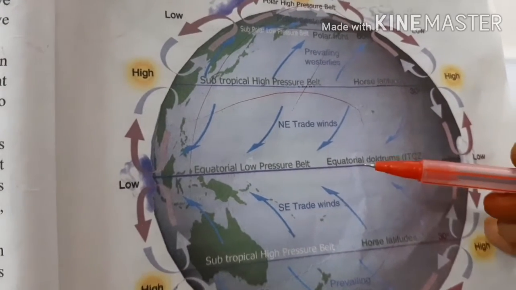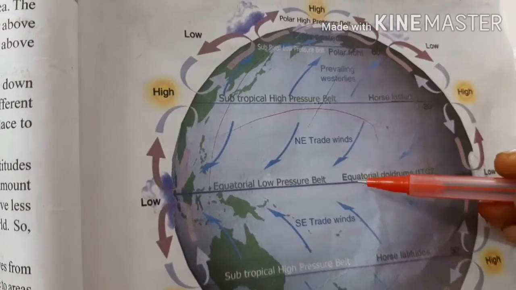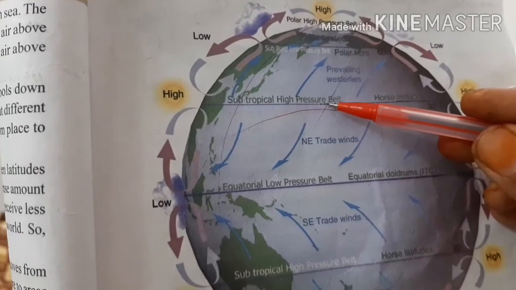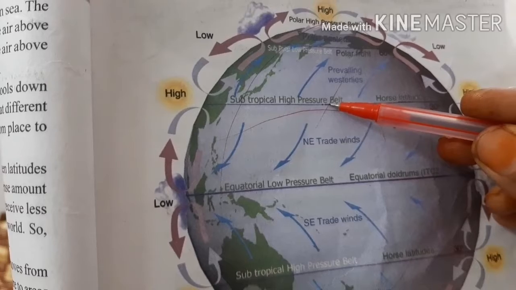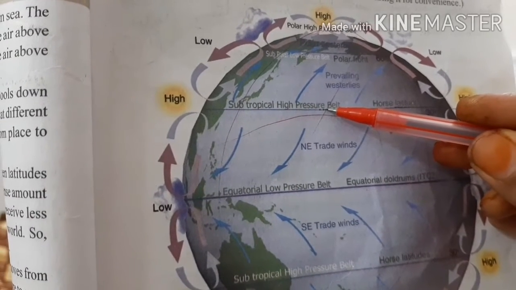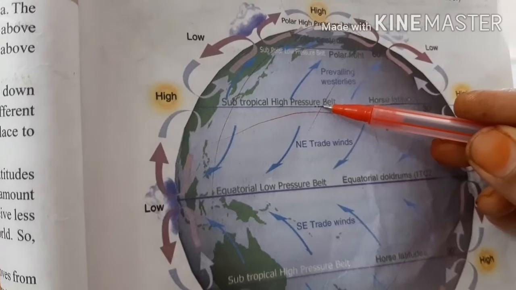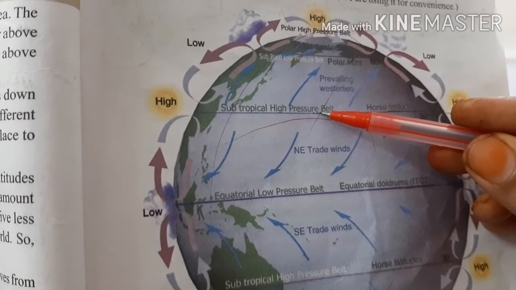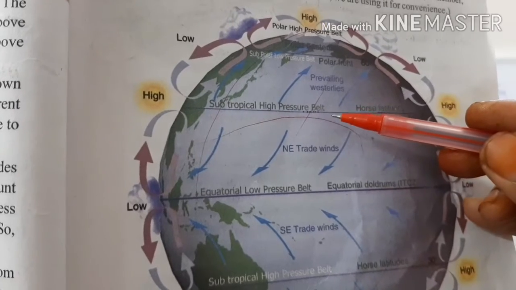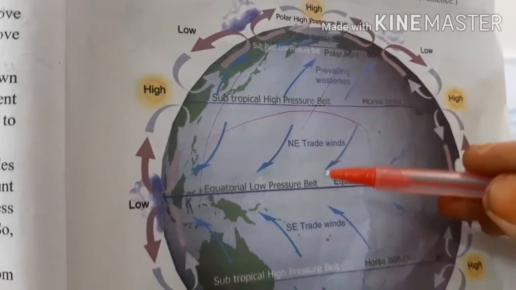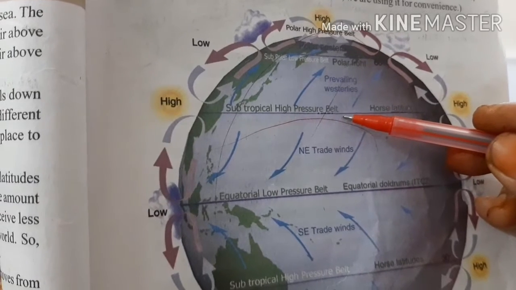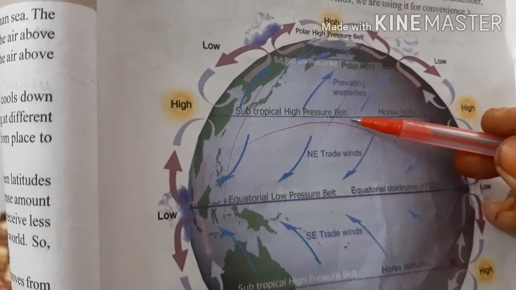This is the northern hemisphere, subtropical high pressure belt. It gives rise to permanent winds. I told you, the winds which blow continuously above the pressure belts are known as planetary winds.